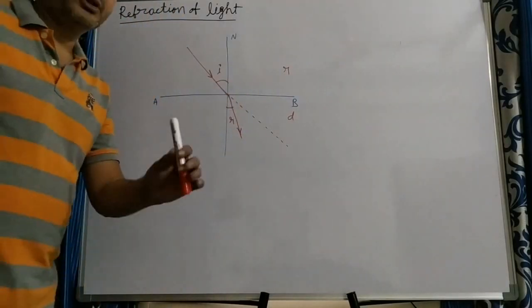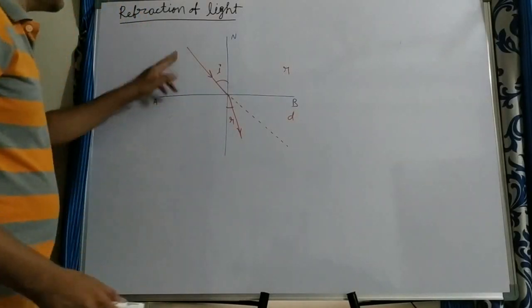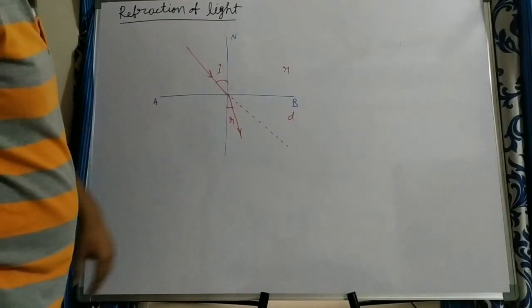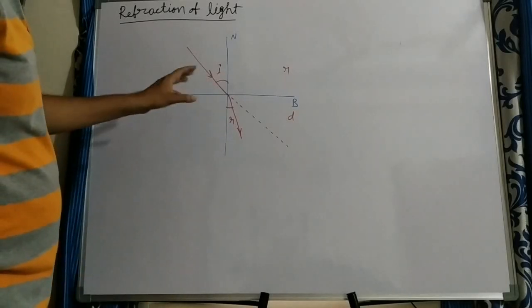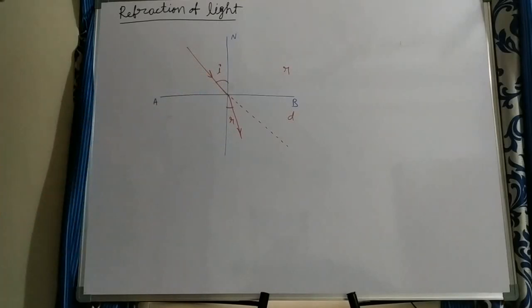Now we'll see some properties of refraction. Suppose here you see this is the incident ray, normal and refracted ray. All three must be in the same plane. That is the first rule or first law. The incident ray, normal and refracted ray should be in the same plane.